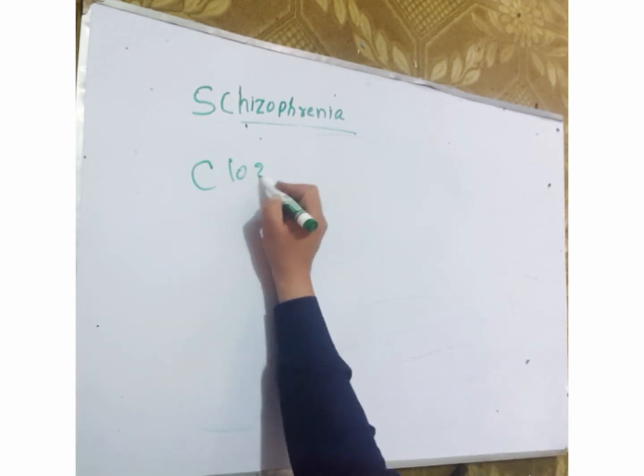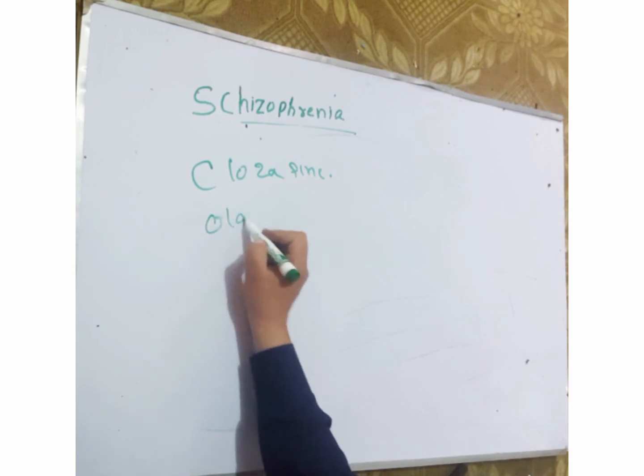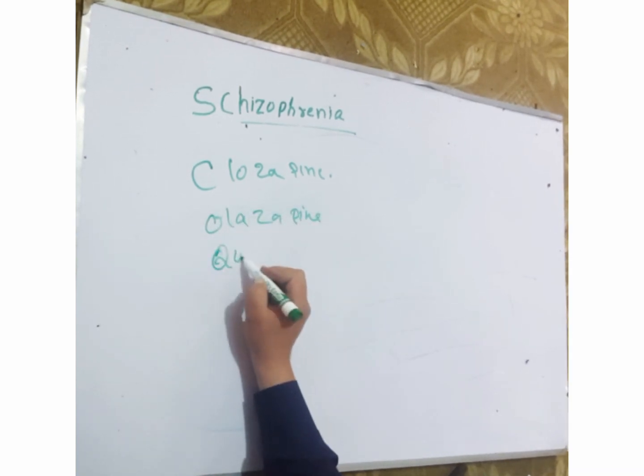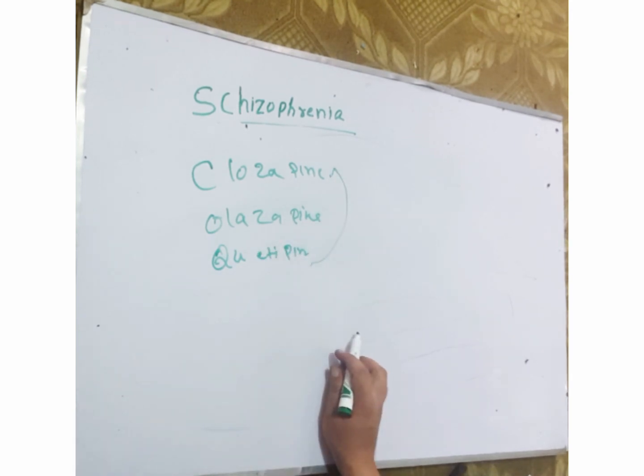These three drugs, clozapine, olanzapine, and quetiapine, cause hyperglycemia.